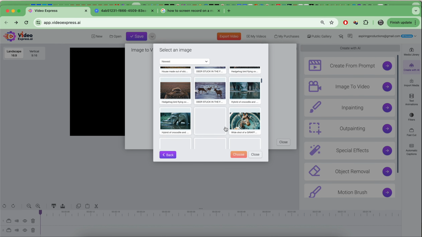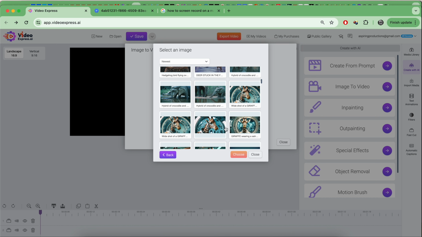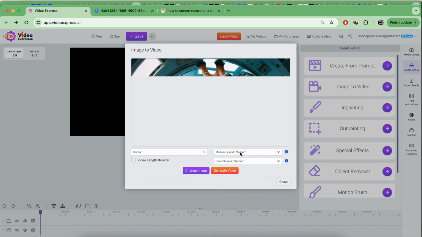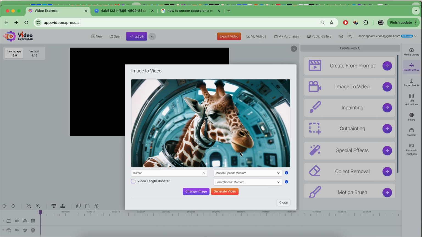So I found, let's say, I have this, here we go. I'm going to take this image of the giraffe inside of a spaceship that I created a while back. I can basically take this image, and by the way, imagine this is any image. This could be an actual giraffe in a zoo or anywhere, and I can take it and it'll make a video out of it.